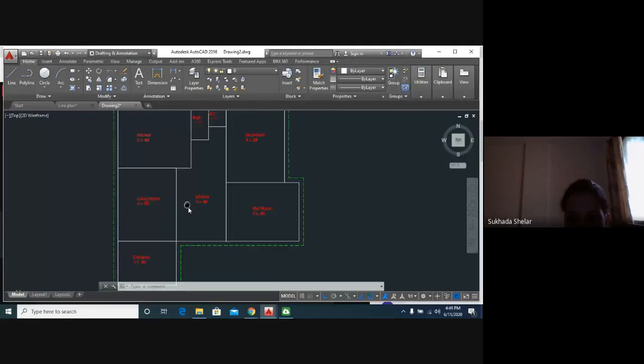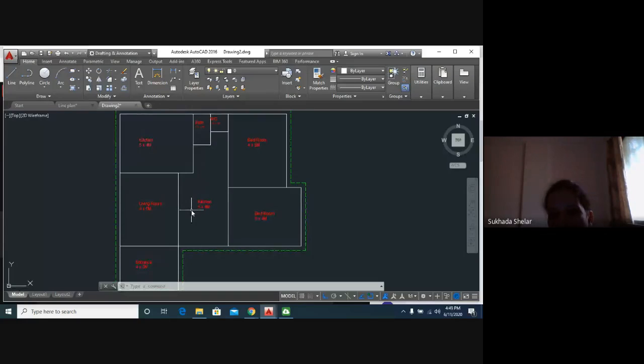So I want all of you to practice this line plan or any line plan, or you can draw on blank paper with pencil and scale, and then try and practice in your AutoCAD software. Those who don't have AutoCAD software can easily download it from Autodesk, and I think you can download it on your mobile also.